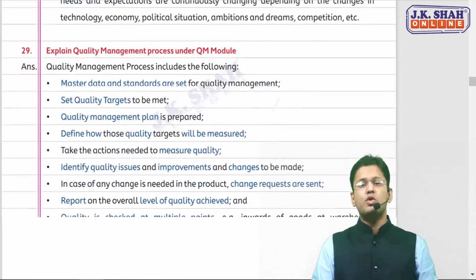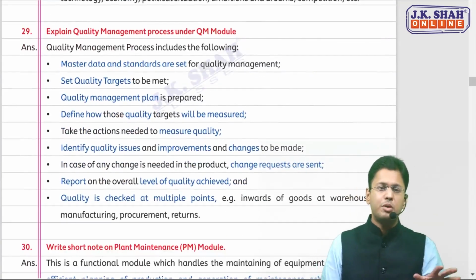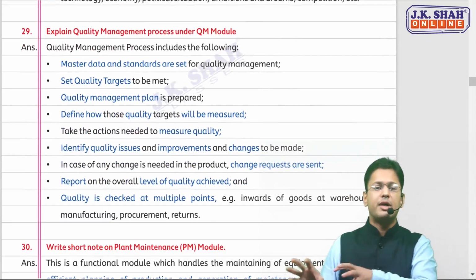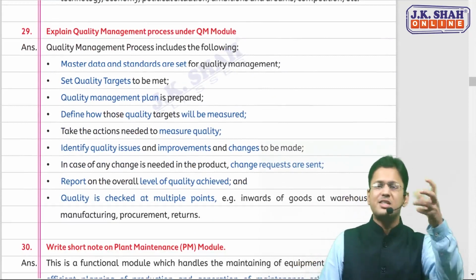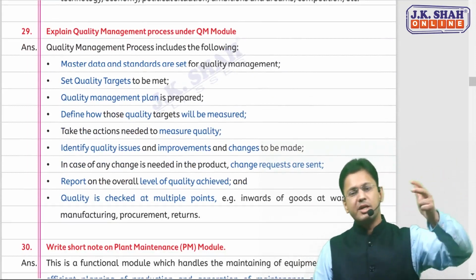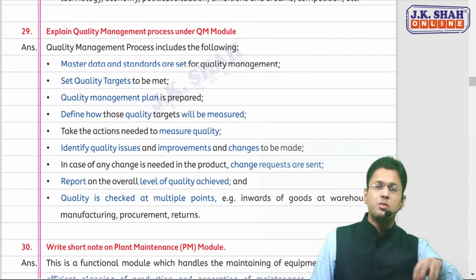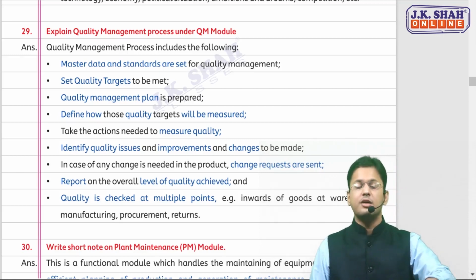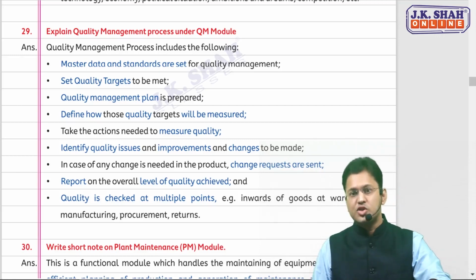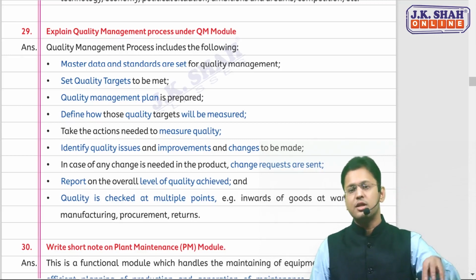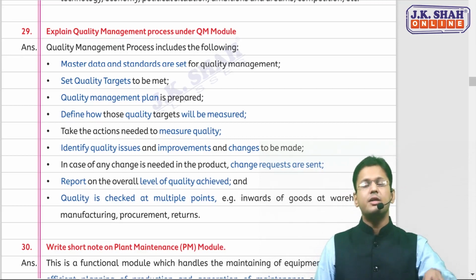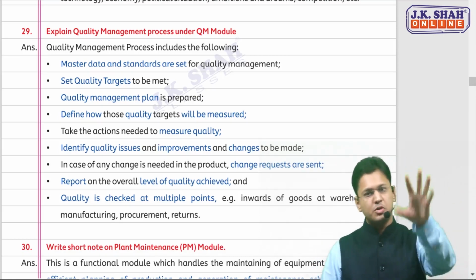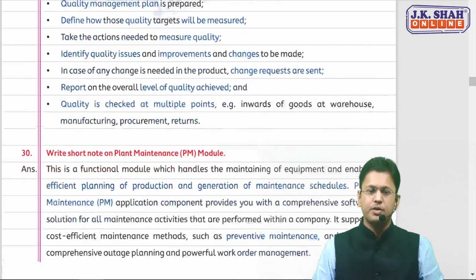And there's also one process given. You have to read it. It's a very simple process. What is the quality management process? The answer is very simple: setting some target, making some plan, how these targets will be measured. So some measurement needs to be taken. Then measure that. If there are any issues, try to change those particular products or change the quality of the product, and then report on the overall quality. So this is a very simple process. You have to do it on your own.